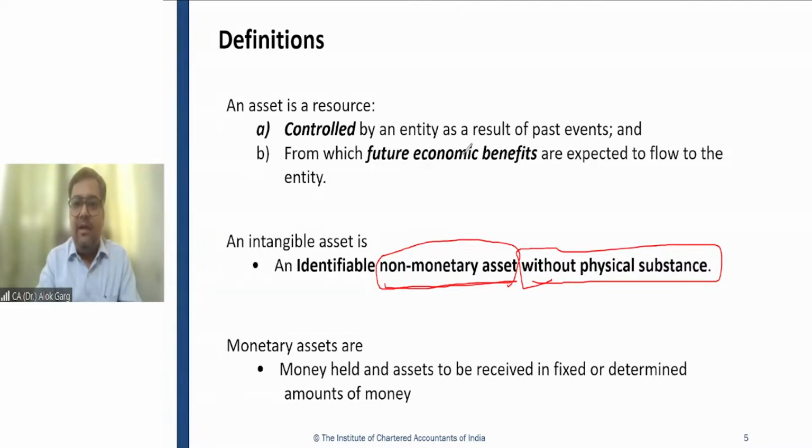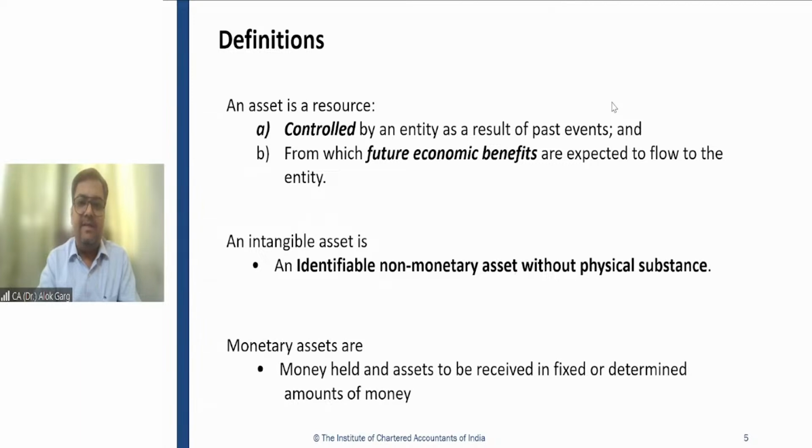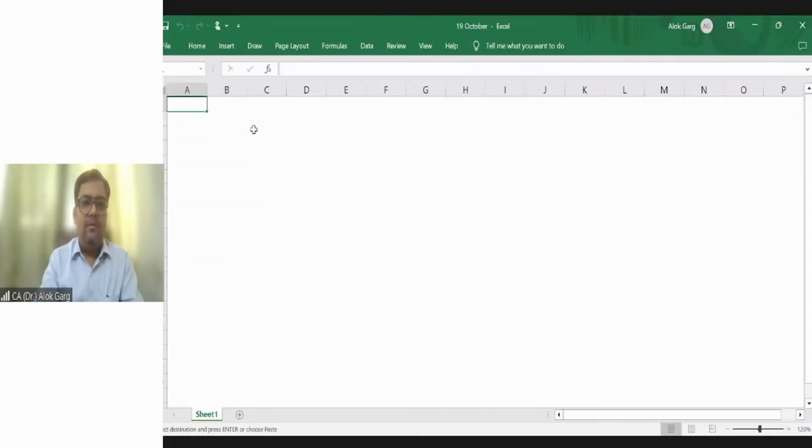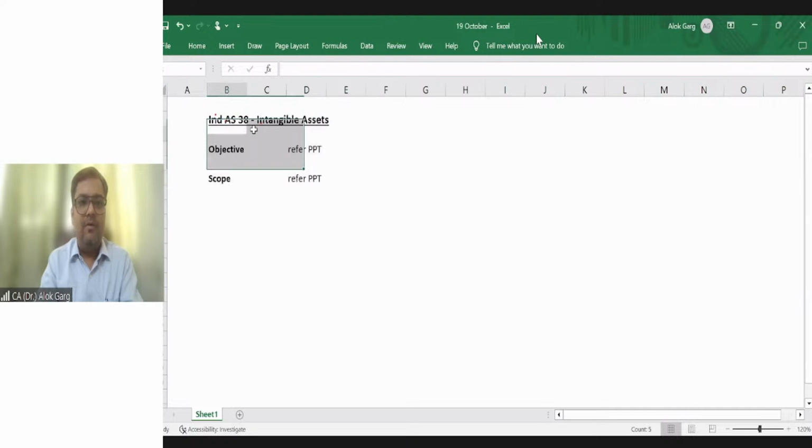So let me move on to the Excel file and please confirm if my Excel file is visible, guys. Is that visible?